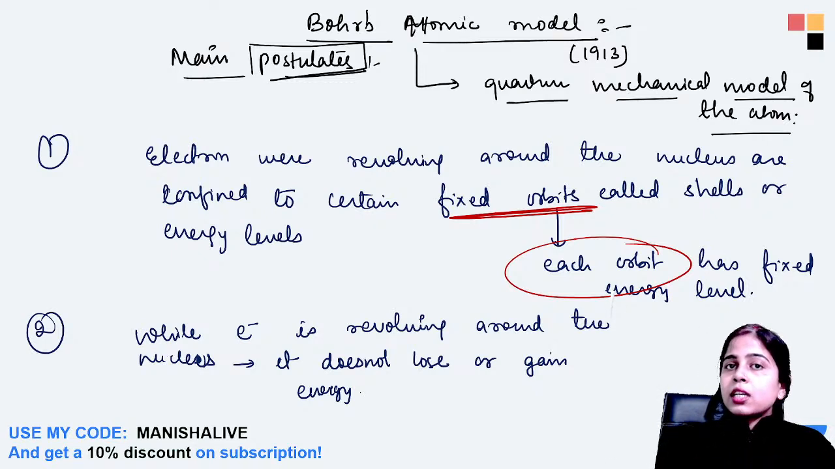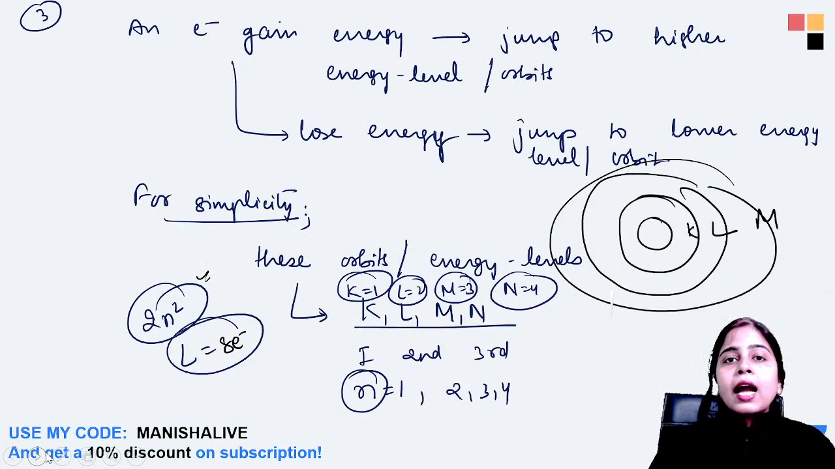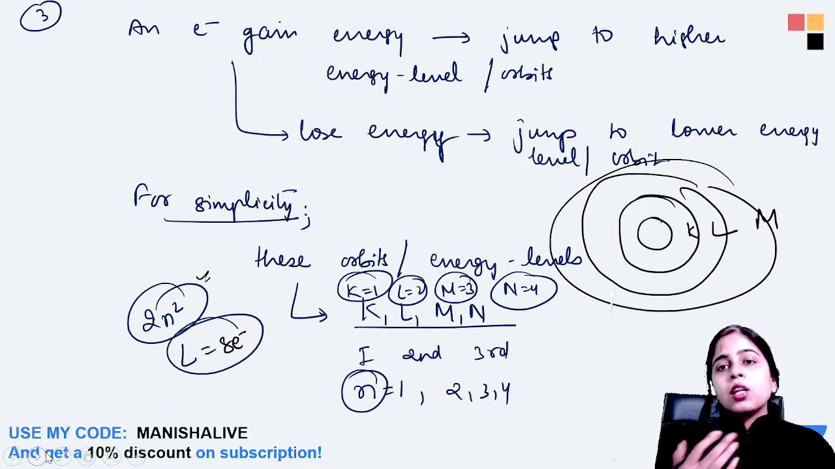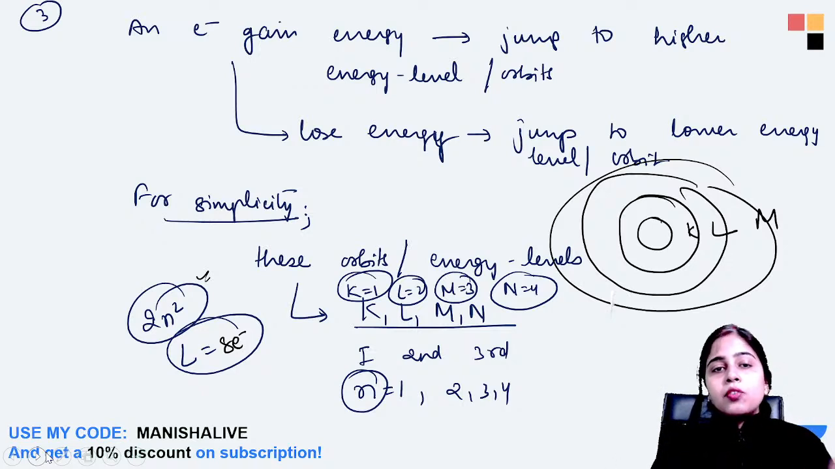Again, whenever an electron is revolving in its fixed orbit, it will never lose or gain any energy. And if an electron gains or loses energy, it cannot stay in the same orbit as earlier. So it has to jump either to a higher energy level or to a lower energy level, depending upon the energy lost or gained by the electron. For simplicity, we have taken only 4 orbits, but there can be more than 4. Like in the 7th period of the periodic table, the elements contain 7 orbits. So all these things we have discussed.